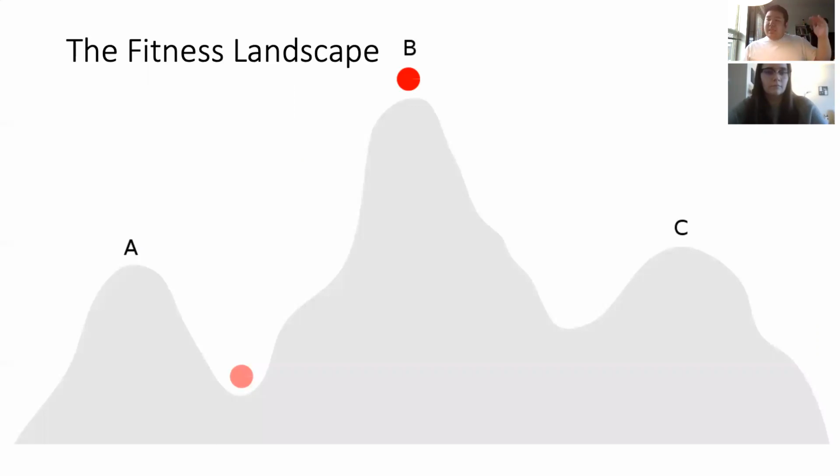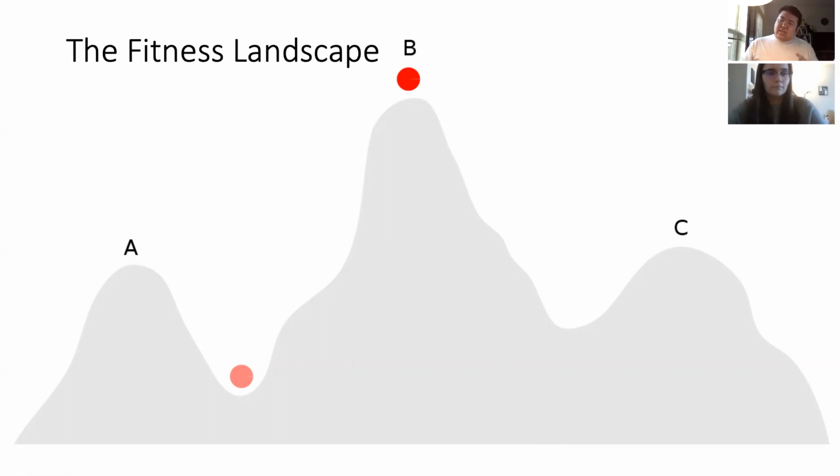If we think of the peaks as the points at which you are most fit, an organism would want to move towards a peak. But sometimes, if you're starting out in a valley or if you're starting out somewhere else, mutations can either increase or decrease your fitness accordingly. And so, thus, mutation acts as an important resource on which selection can act in order to produce new variants and to increase the fitness of individuals.